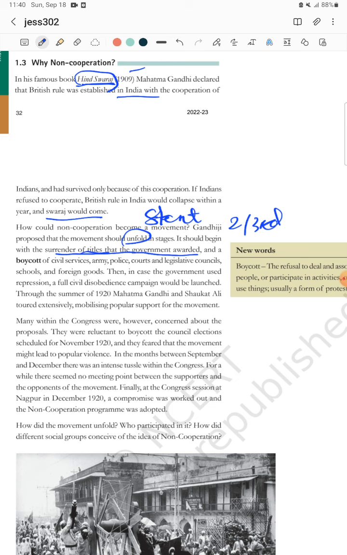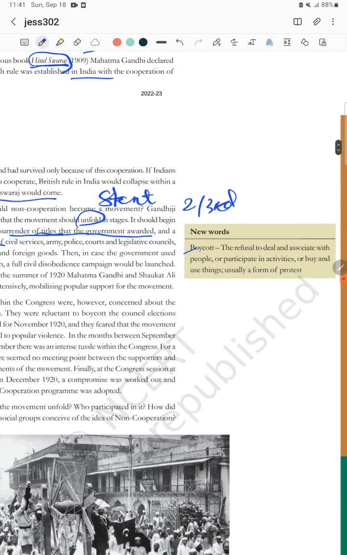Second step, what do we have to do for non-cooperation? Boycott. Boycott is a word which will be a 1 mark question for you. Boycott means stop use, in usual words, but by definition boycott means the refusal to deal and associate with the people. Refusal means say no, or not deal with the people, or participate in any activities, or purchase any type of things, or you can take it in the form of protest.